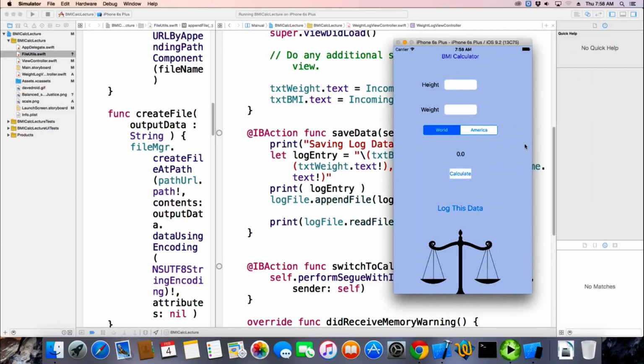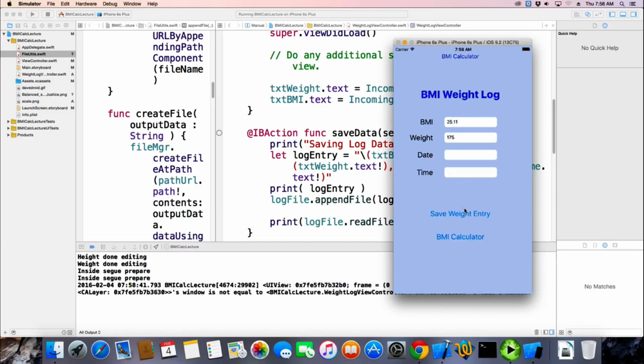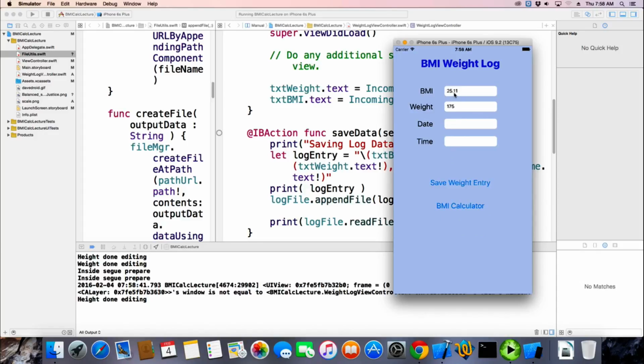So here's my calculator. This is what you guys are creating for Friday, with diabetes instead. So I can put in my height and my weight and calculate it and hit log this data. And we talked before about how we pass that data from one view to another. And then we can type in a date.